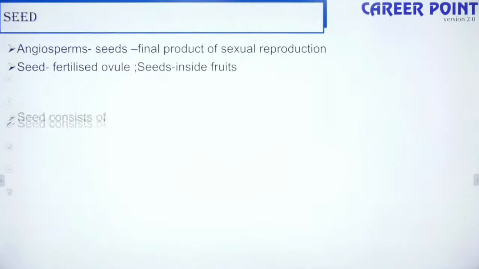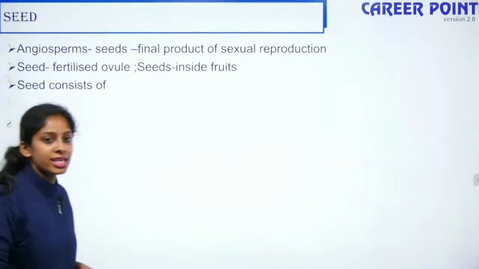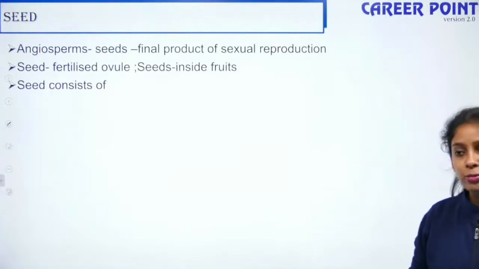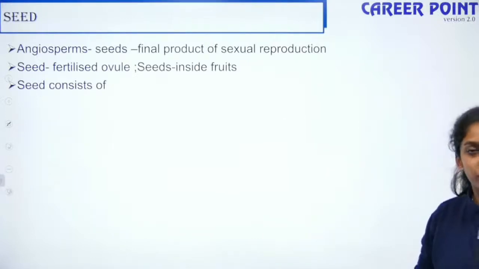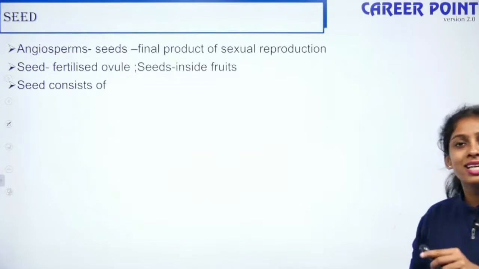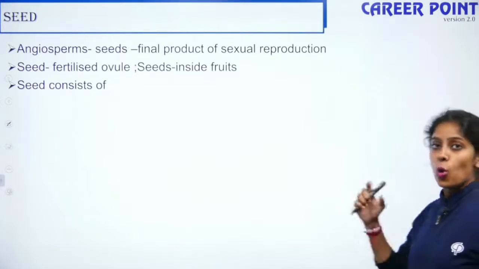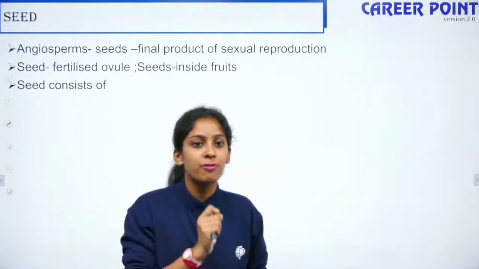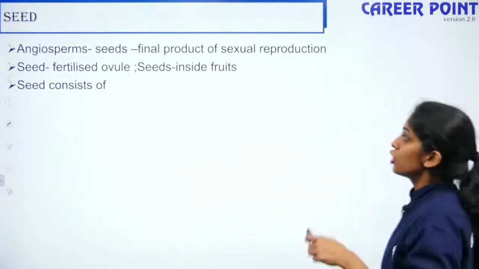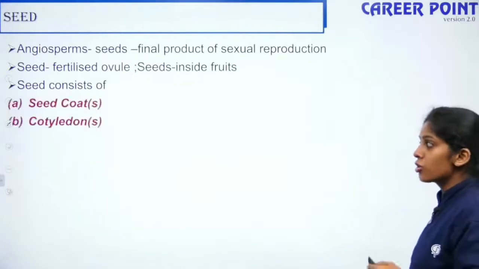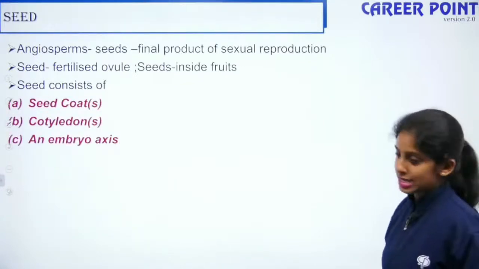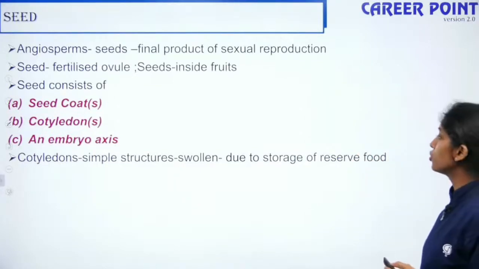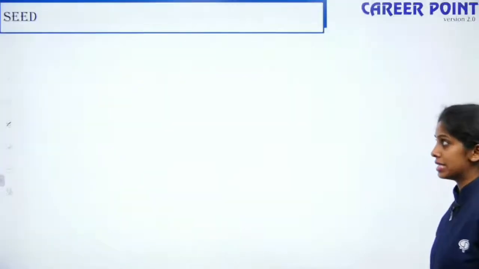So we are talking about the seeds. In angiosperms, seeds are the final products of sexual reproduction. The seed develops from the fertilized ovule, and the seeds are present inside the fruit. So we have the ovary and the ovule, right? The ovary develops into the fruit and the ovule develops into the seed. Fine. So the seed consists of seed coat, cotyledons and an embryonal axis. Cotyledons are simple structures which are swollen due to the storage of reserve food material.